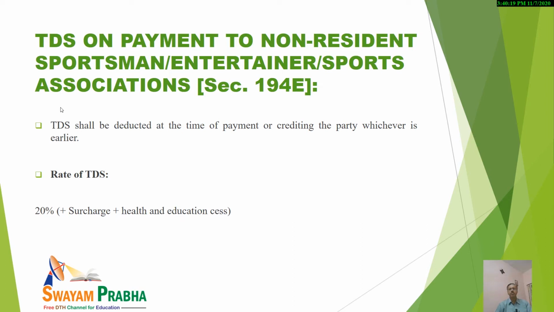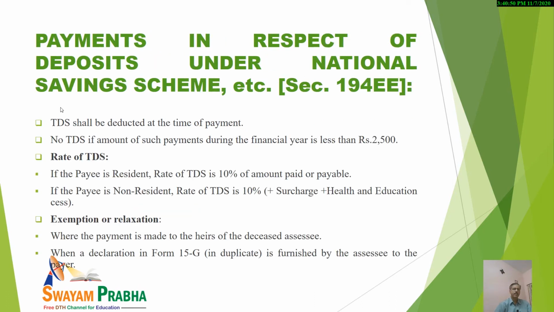And this provision, I think you are aware, by going through so many slides, I think now it is clear to you that it is the duty of the payer to deduct the tax, and TDS is deducted at the time of payment or crediting the party, whichever is earlier. Now, what would be the rate in this case? So kindly note that the rate of TDS would be 20% plus surcharge plus health and education cess.